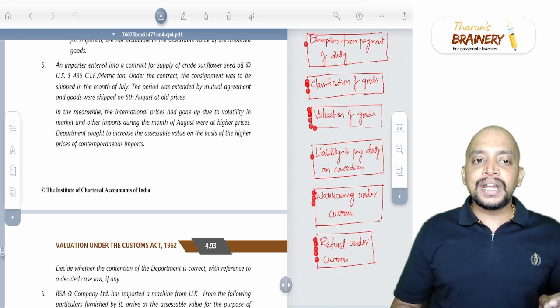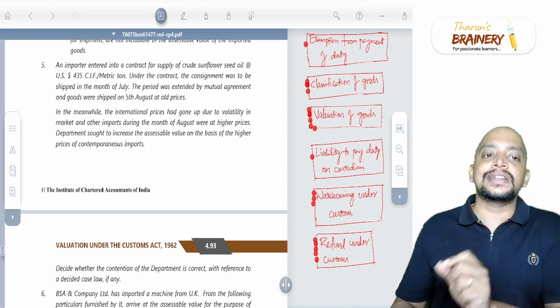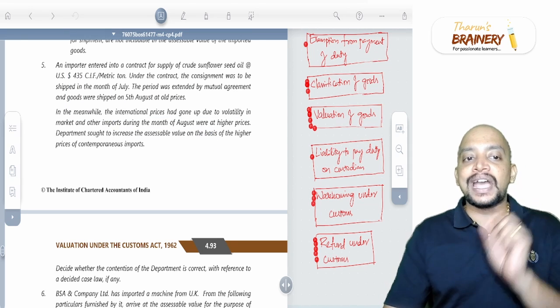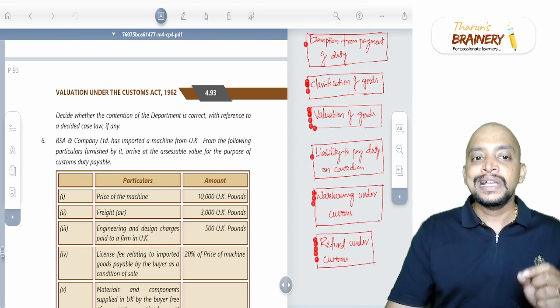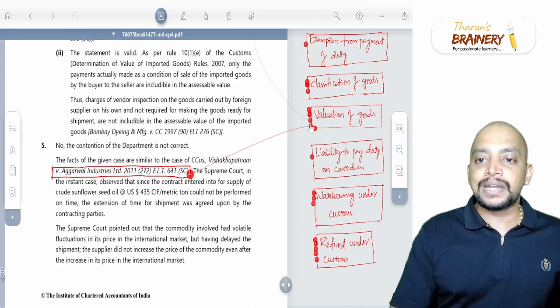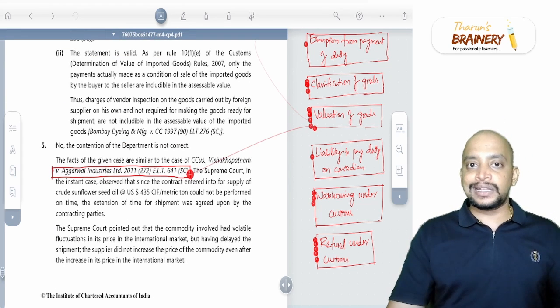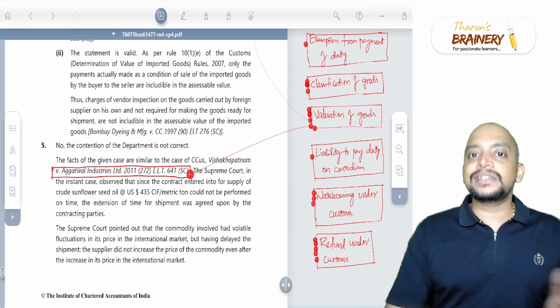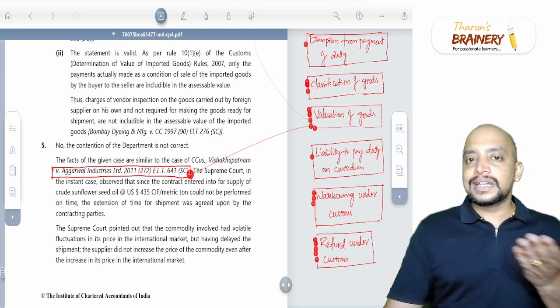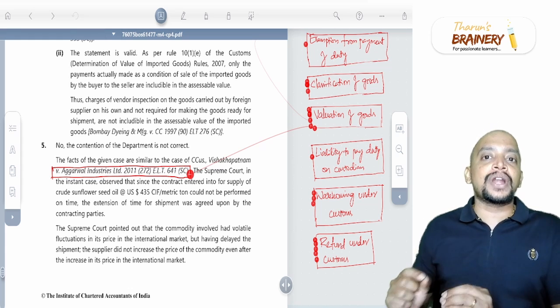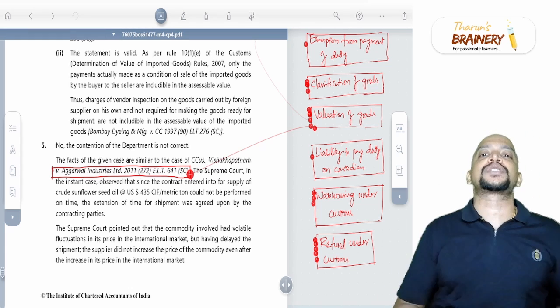But what has happened is that the importer did not charge the increased price. Okay, but department sought to increase the assessable value on the basis of the higher prices of contemporaneous imports. Decide whether the contention of the department is valid, for which in Agarwal Industries, Supreme Court is telling that if the goods price is volatile and if there is any increase in the market price, what is the price prevailing at the time and place of importation payable by the importer to the exporter?